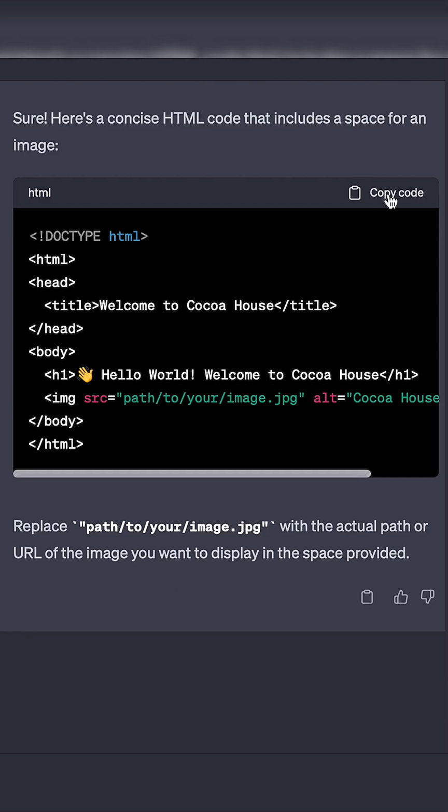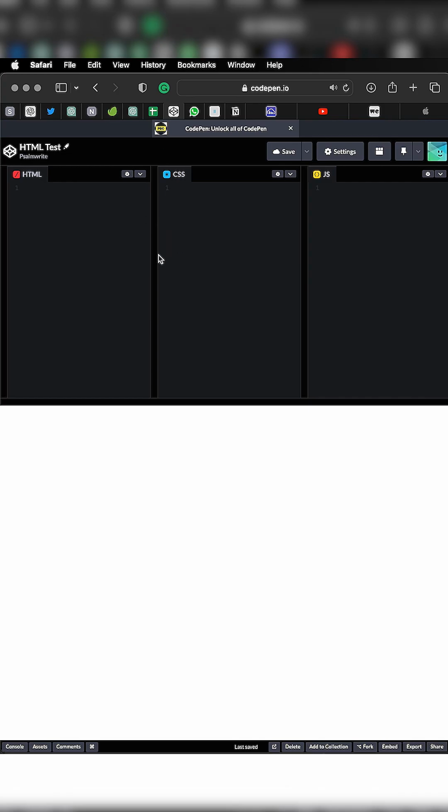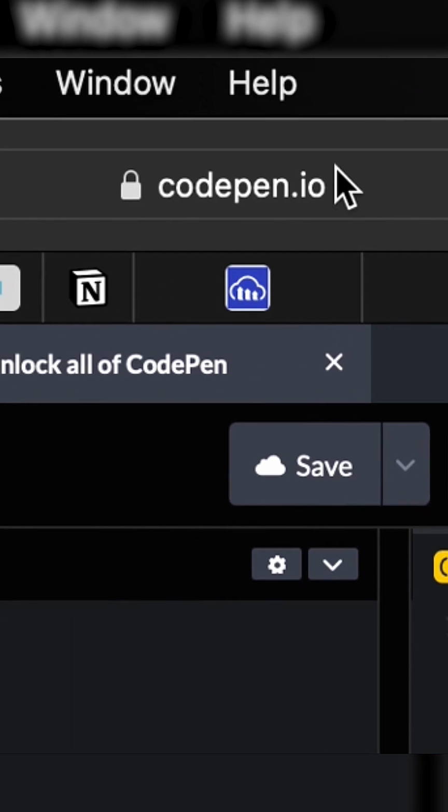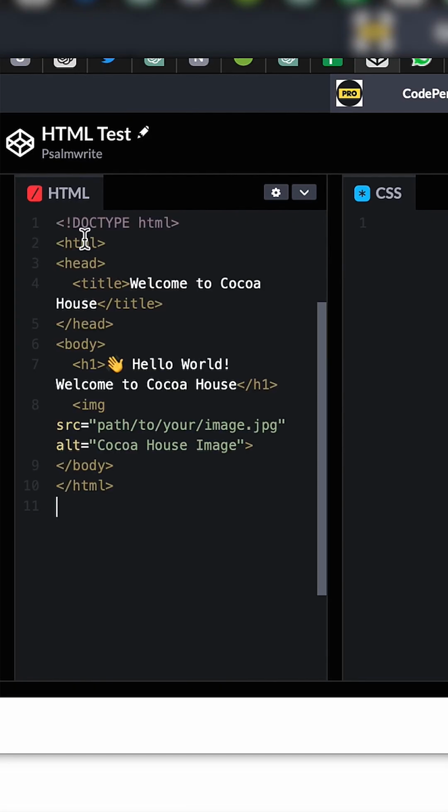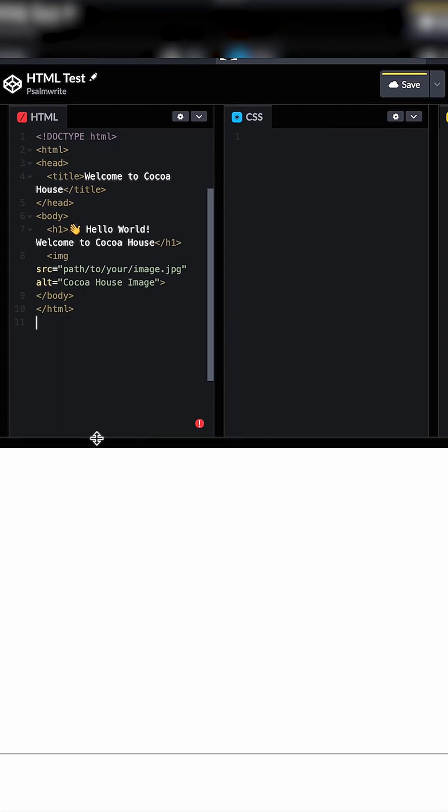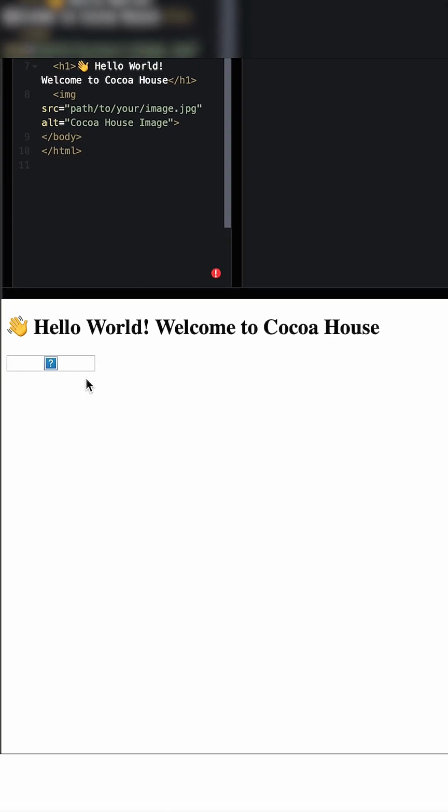So just copy the code. Then go and check whether the code works. I use CodePen. HTML code. We just paste it. Then we see whether the thing works. If it works, you will appear here. So you will see, Hello World.